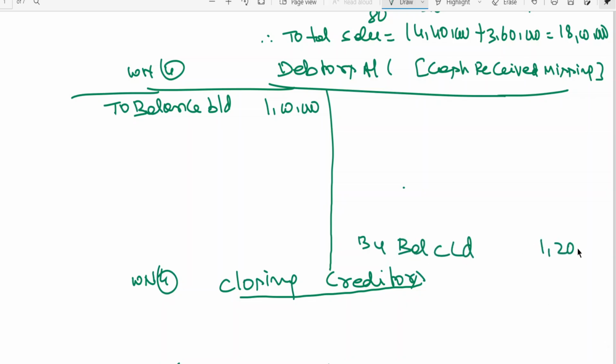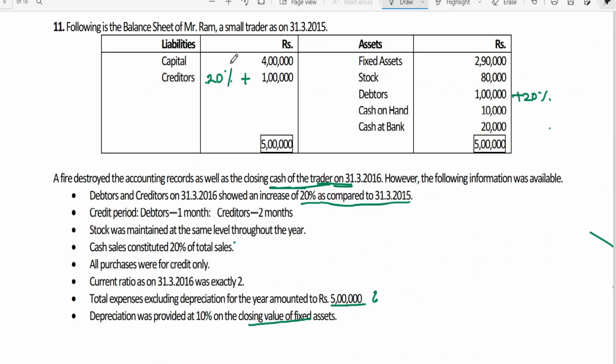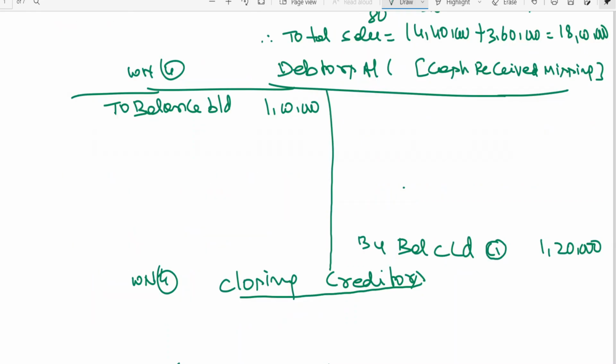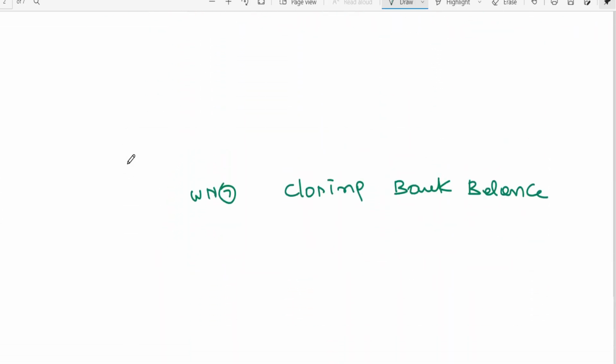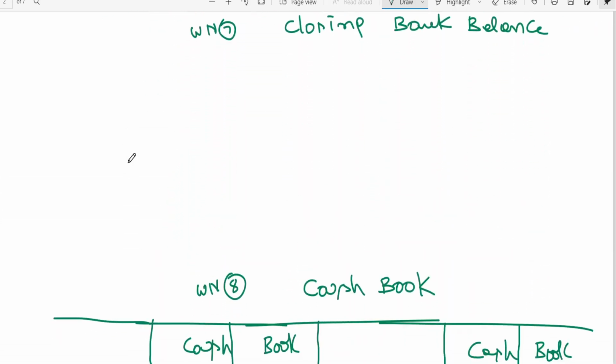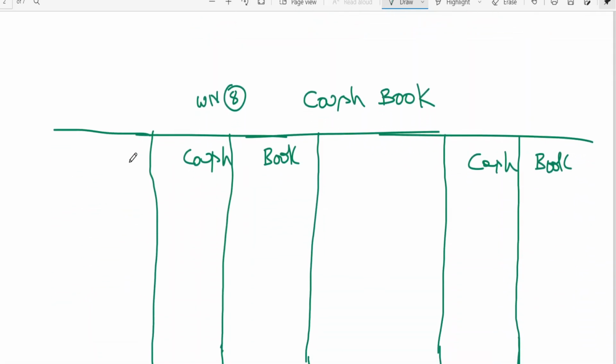Balance carried down 1 lakh 20,000, which you got from working notes number 1. Clear? Then next, cash on hand 10,000. Cash on hand 10,000 will go to the cash and bank balance, to balance brought down 10,000.